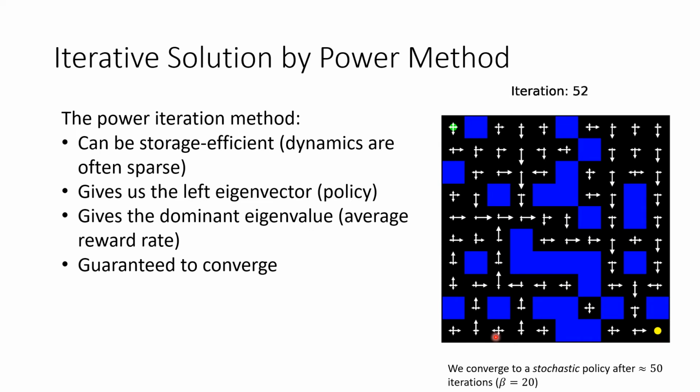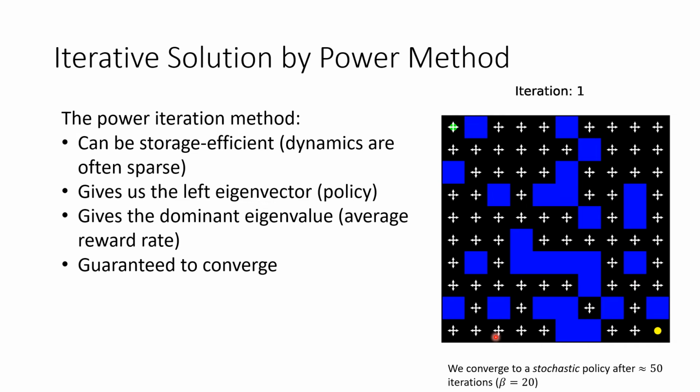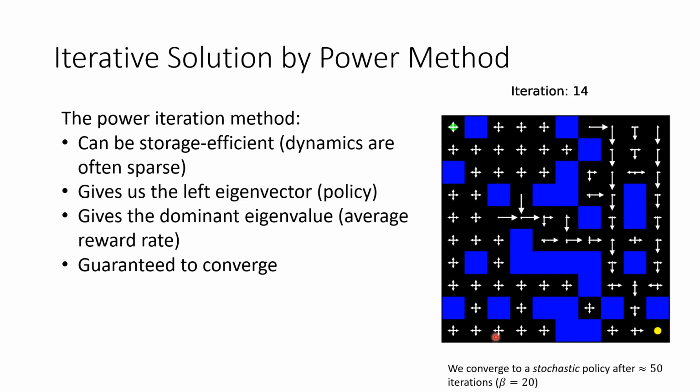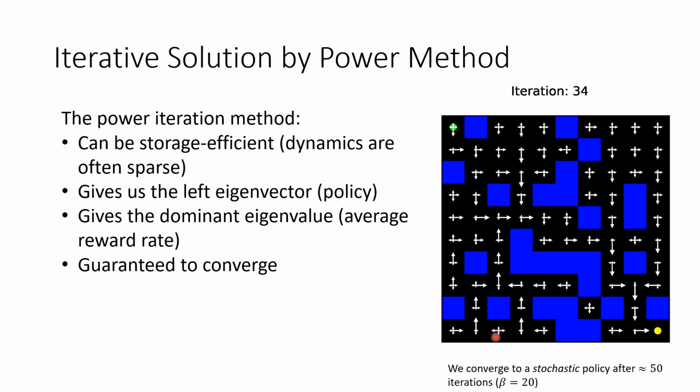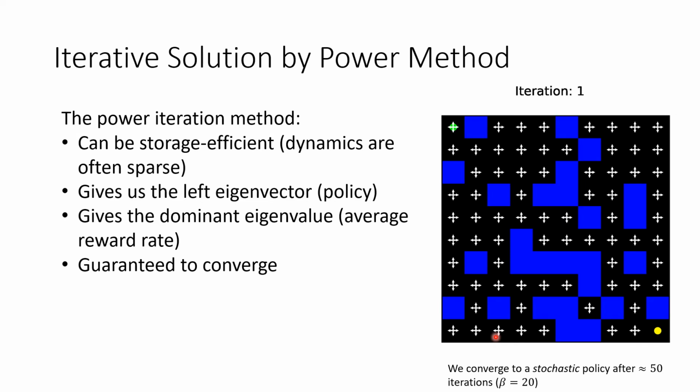Furthermore, the power method can be storage efficient because the dynamics are often very sparse. It will give us both the left eigenvector and the dominant eigenvalue, which are both important to MaxEnt RL. And finally, the power method is guaranteed to converge, since our matrix P tilde will have a strictly positive left eigenvector.